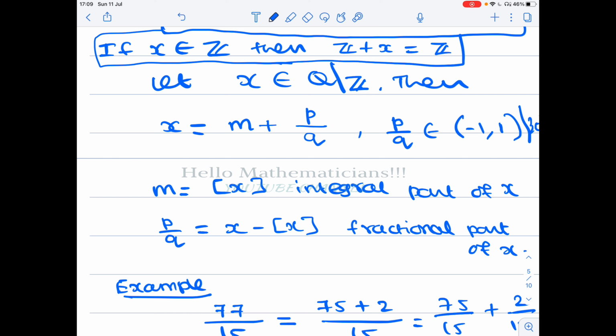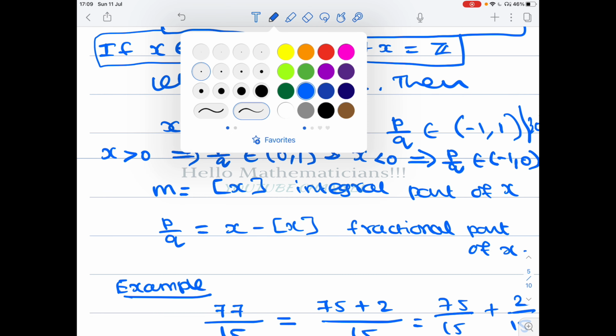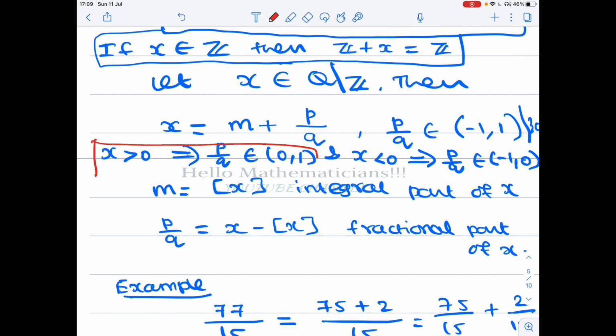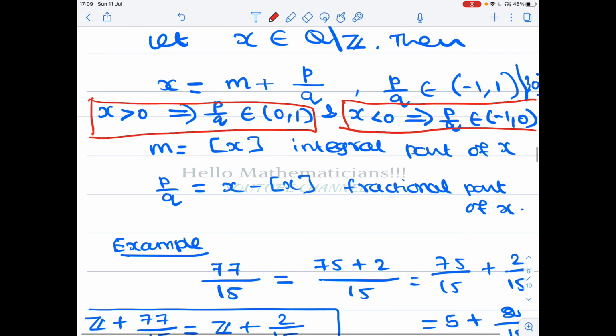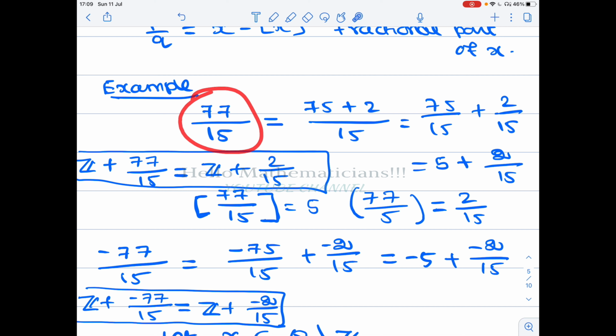Maybe I will write it: x greater than 0 implies p by q belongs to open (0, 1), and x less than 0 implies p by q belongs to (minus 1, 0). This result will be needed later also, so let me just mark it down.